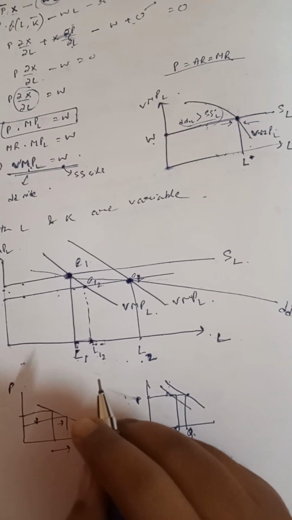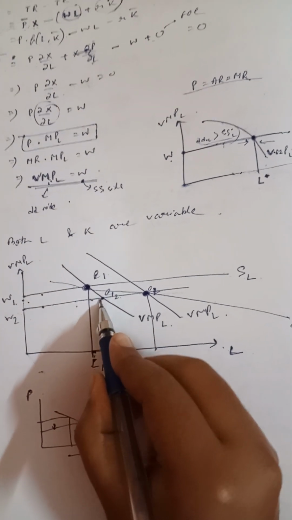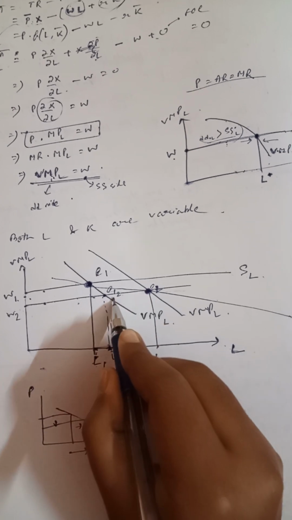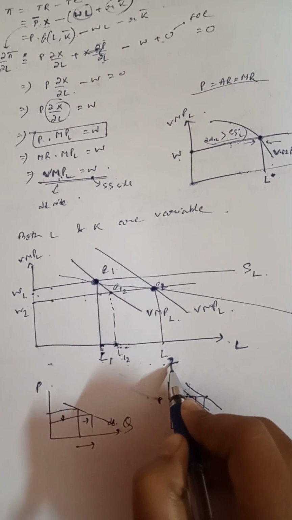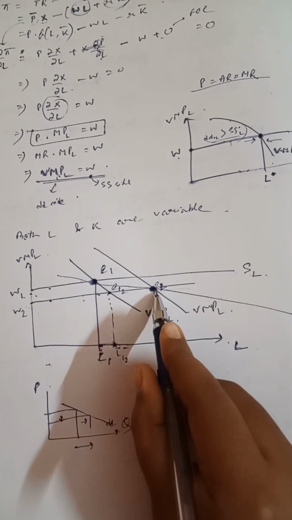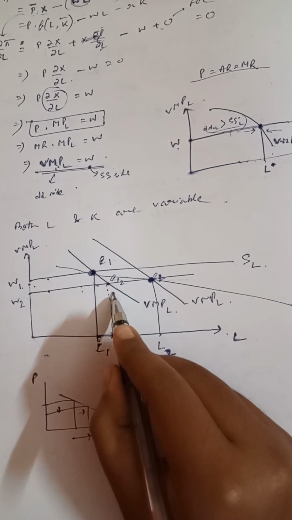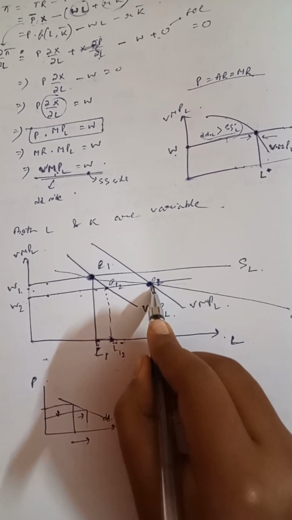Because there is now more labor, the equilibrium shifts from E1 to E2. Now they hire up to this amount of labor L2. This is the new equilibrium E2.